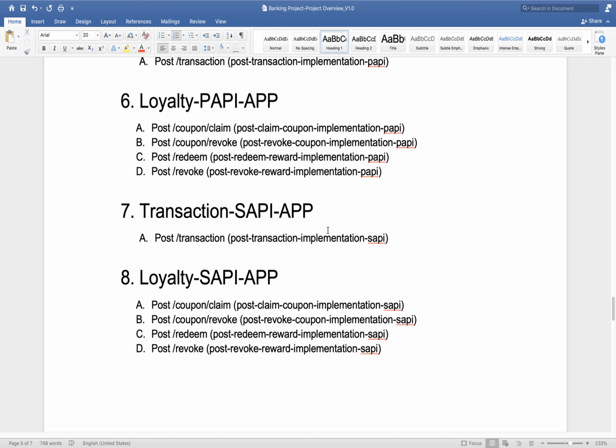If there is any problem in any API or I want to make a change, how will I track it? So there should be some understanding: this particular system application contains all these APIs. Based on that we create multiple system applications, and each system application contains all the related APIs.